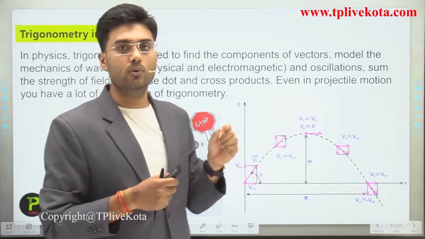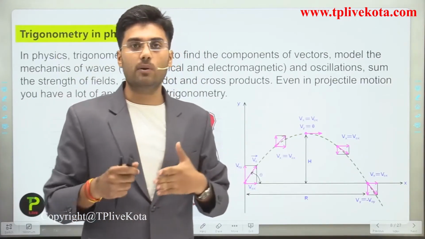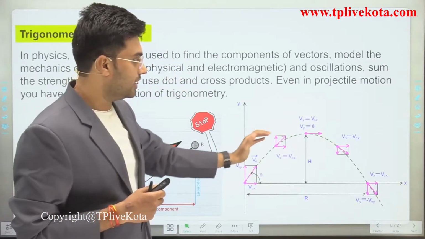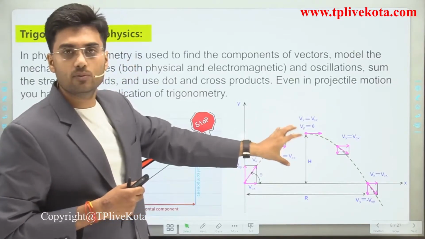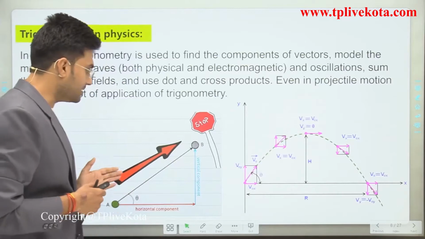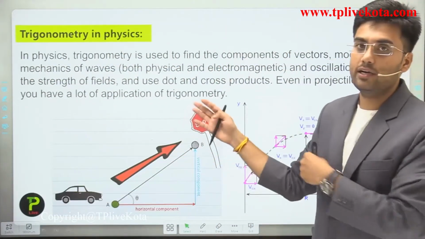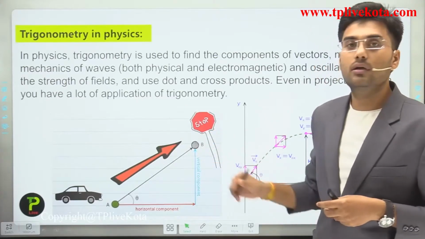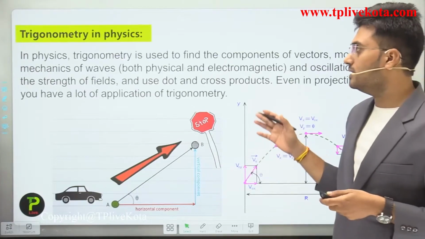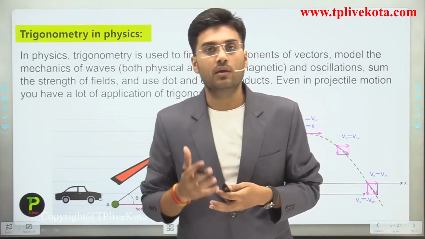Students, I hope you are all familiar with projectile motion because you study projectile motion in physics. So this is an example of projectile motion. To solve the problems of projectile motion, you use trigonometry. And this is another example of a problem related to physics, and here we use trigonometry. So students, these are examples of uses of trigonometry in our real life.